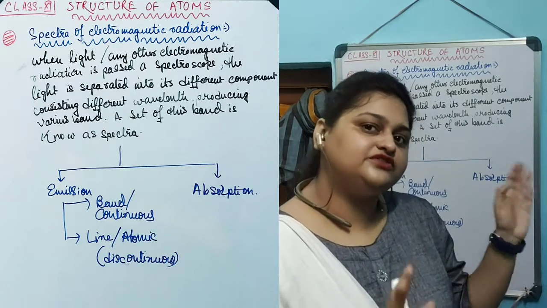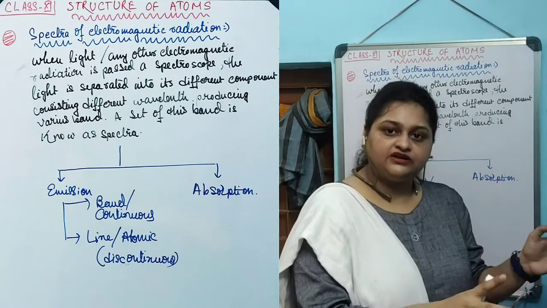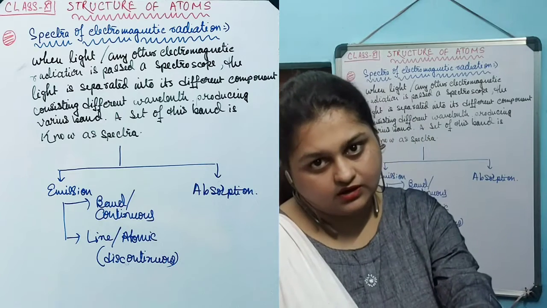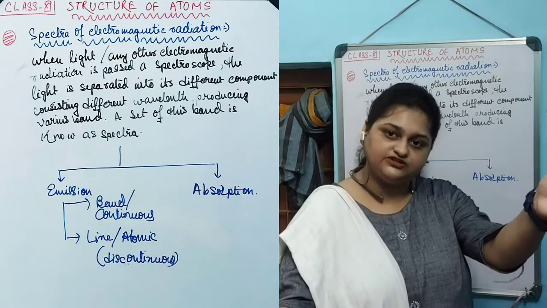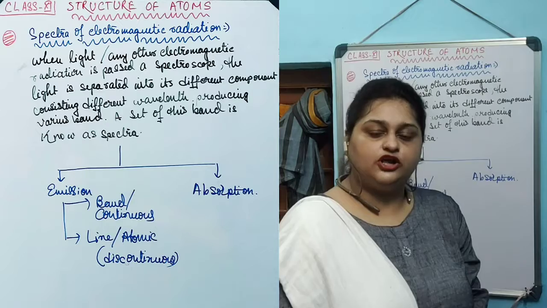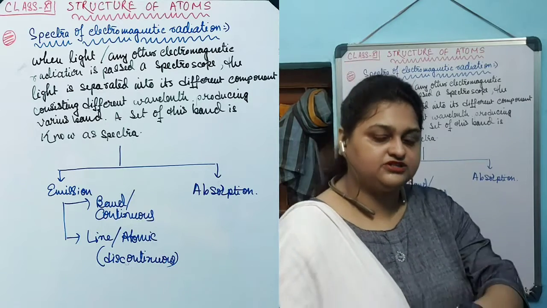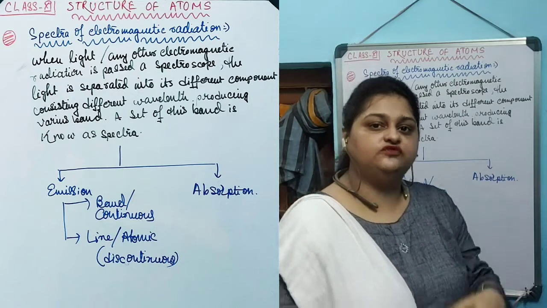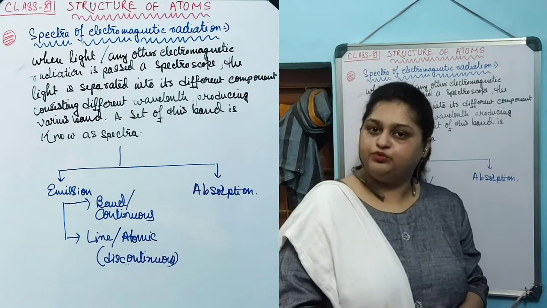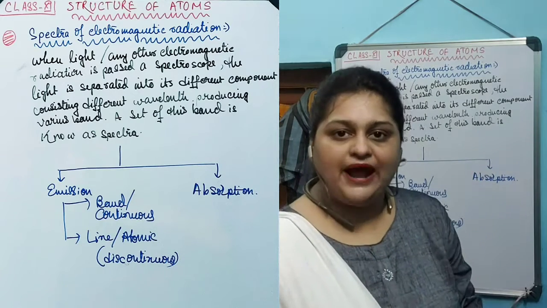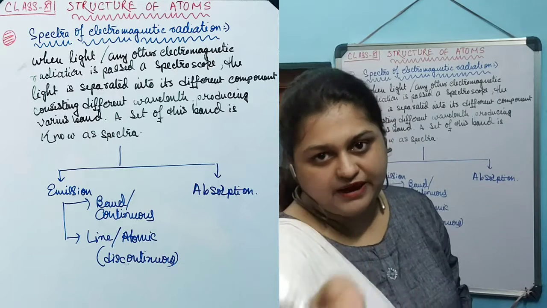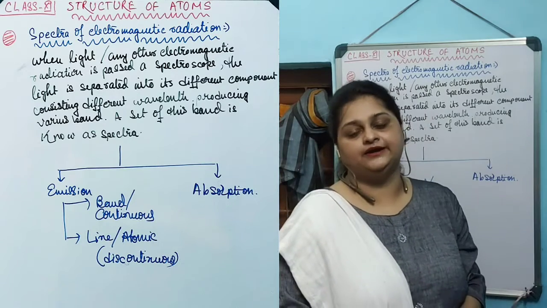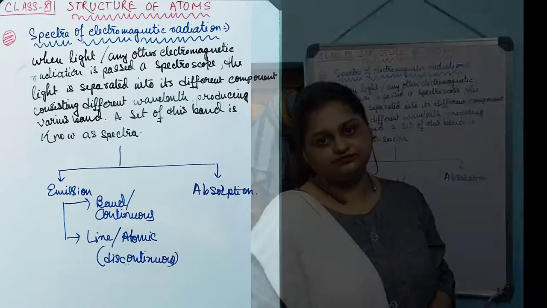Electromagnetic radiation itself is not the spectra. Electromagnetic radiation subjected to a spectroscope separates into its components, like light, and they form a set of bands with different wavelength of different components. That set of bands is known as the spectra of that electromagnetic radiation.